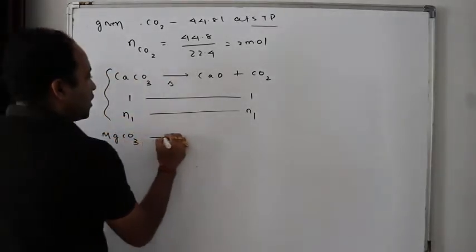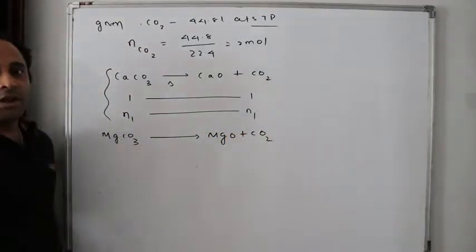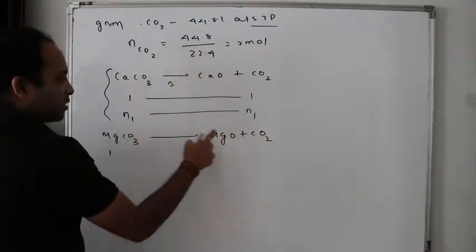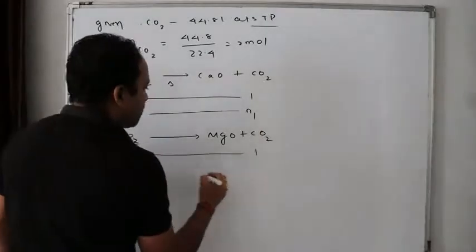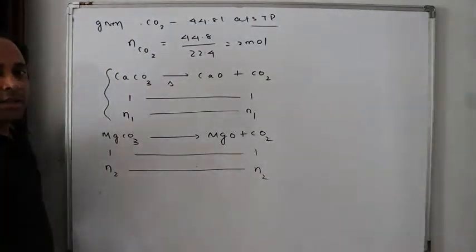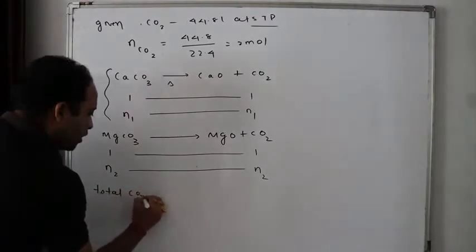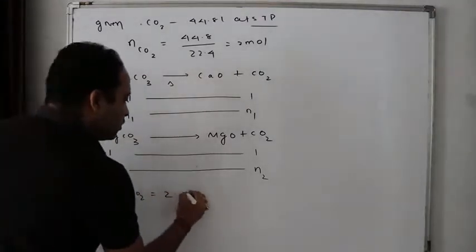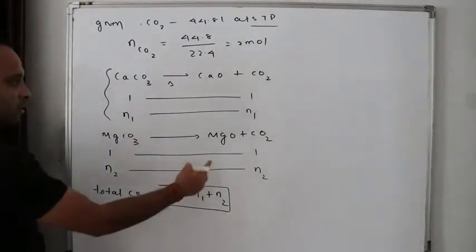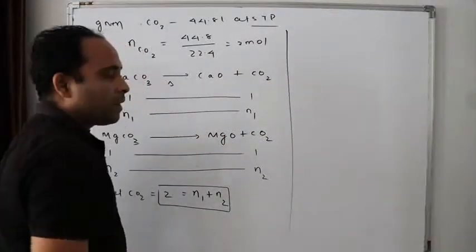What for MgCO3? MgCO3 heated gives MgO plus CO2, isn't it? Now, 1 mole, is it balanced? Mg, 1 carbon, 3 oxygen, 3 oxygen. 1 mole is giving 1 mole. N2 moles will give N2 moles, isn't it? So total CO2, how much? 2 moles. How to find? 2 is equal to N1 plus N2. Total moles of CO2 formed is N1 plus N2.